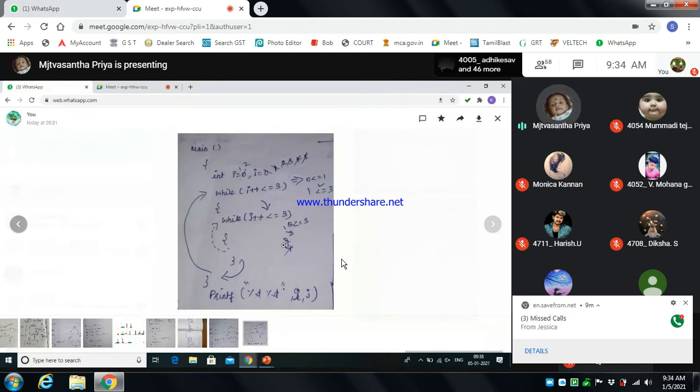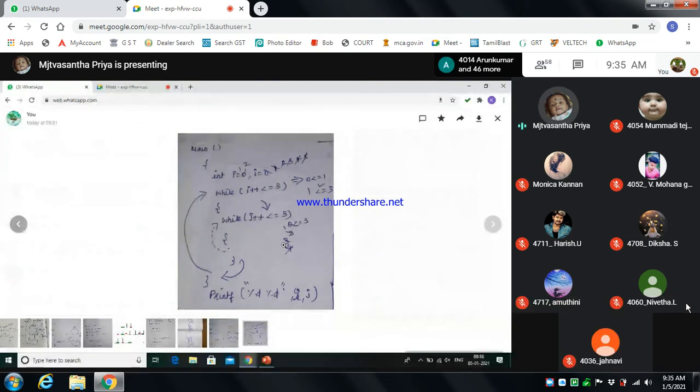Okay, I'm repeating again. Here, using the while condition, we are initializing the value i equal to 0. Given the condition, the j part will have some j value, right? 0 is less than or equal to 3, which means it will satisfy the condition and it will move to the empty part.